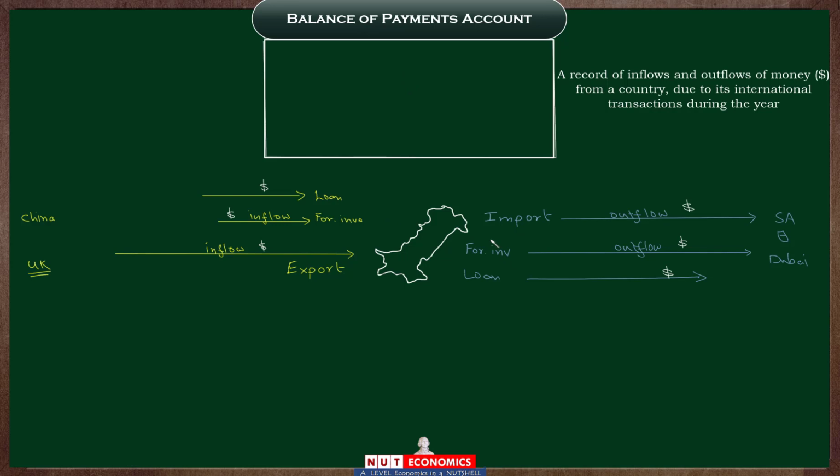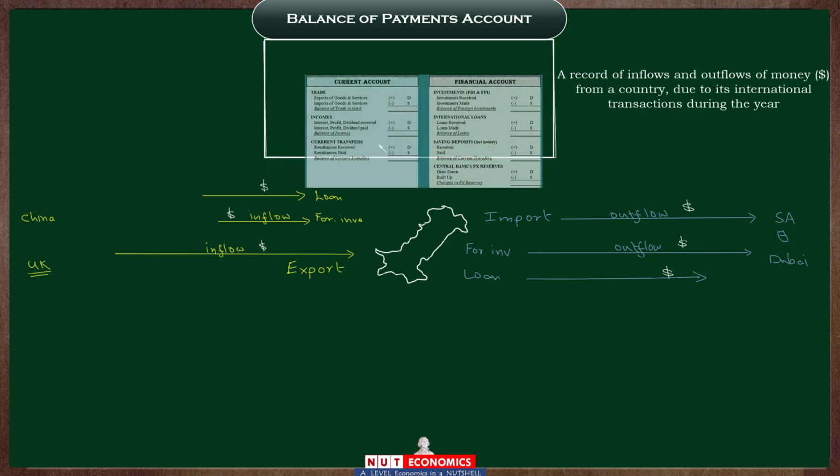Now, you see, the thing is that I'm calling it a bank statement because that is the sort of broad concept of this balance of payments. It's an attempt to record these inflows and outflows of dollars. But remember, it's a very, very sophisticated thing. You can't just throw the inflows and outflows because of any transaction into any part of the statement. No, there is a very set formal structure that each country has to follow.